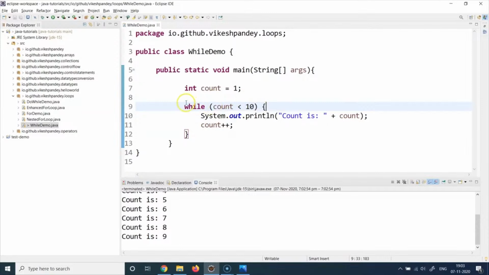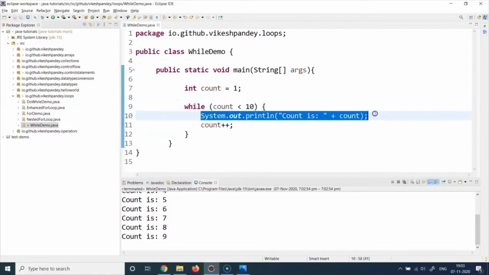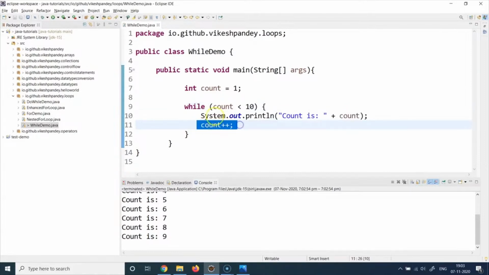Now you can see this is a pretty generic code and you can write any kind of condition here, write any code you want to execute here, and then do something to change the state of the condition as well in a positive way, in a way which results in this particular condition being false at some point of time. And then your while loop will run fine. So this is all I wanted to cover in terms of the while loop. We have a lot more exciting stuff coming in terms of different loops. But for this session, I think we'll stop here at the while loop understanding. And in the next session, we are going to understand how a do while loop works.